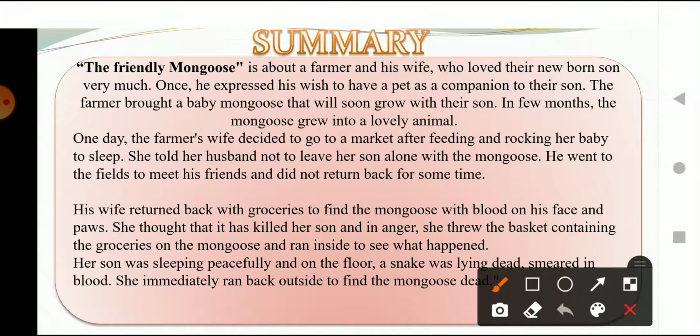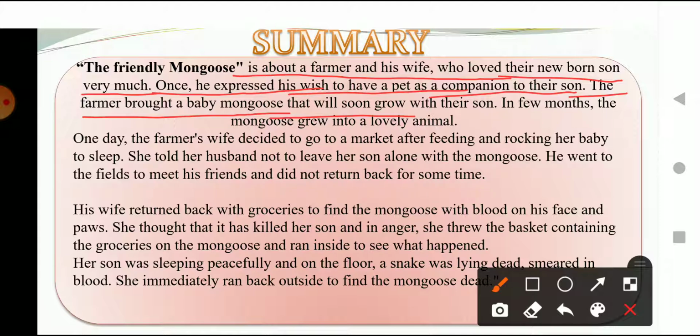The Friendly Mongoose is about a farmer and his wife who loved their newborn son very much. Once he expressed his wish to have a pet as a companion to their son. The farmer bought a baby mongoose that will soon grow with their son. In a few months, the mongoose grew into a lovely animal.